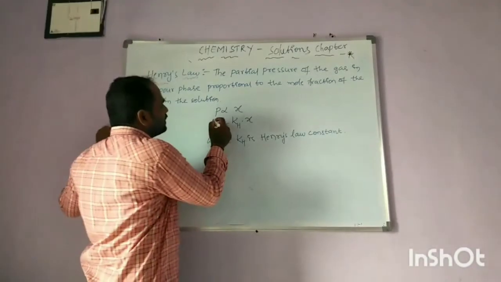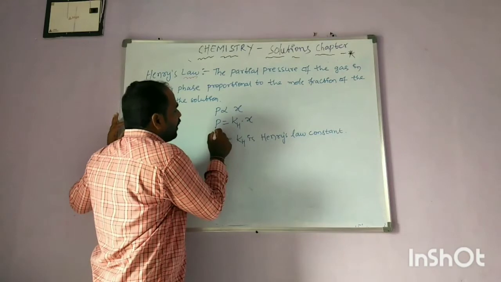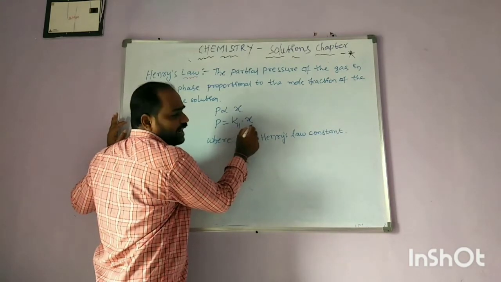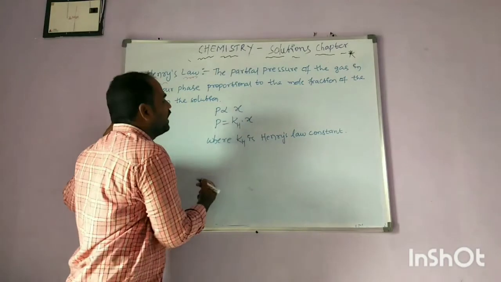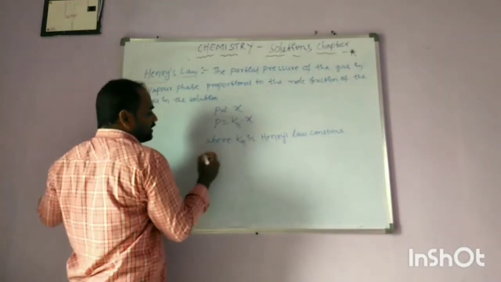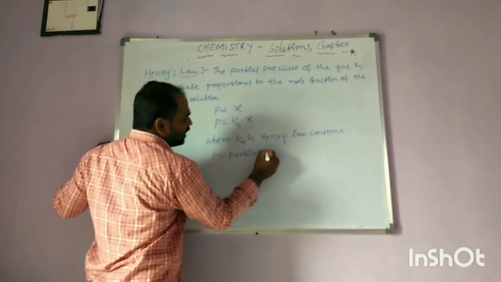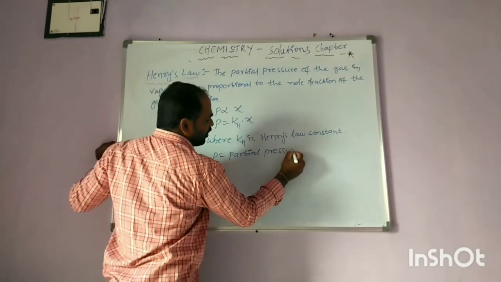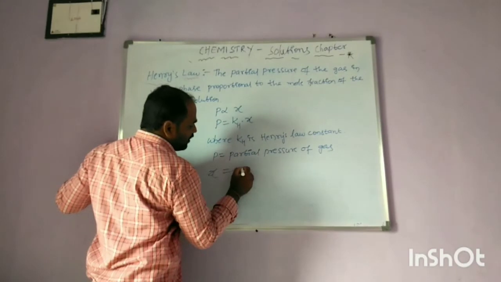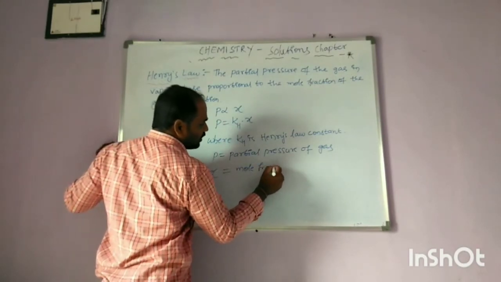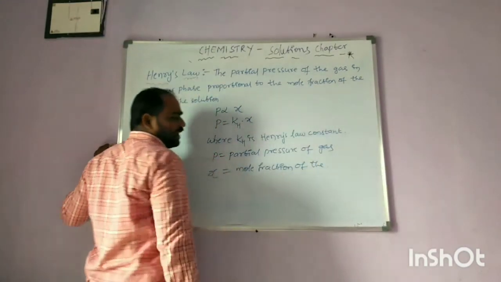Mathematically, partial pressure P is proportional to the mole fraction of the gas X. P is equal to KH into X, where KH is the Henry's law constant, P is the partial pressure of the gas, and X is the mole fraction of the gas. Okay, this one is Henry's law.